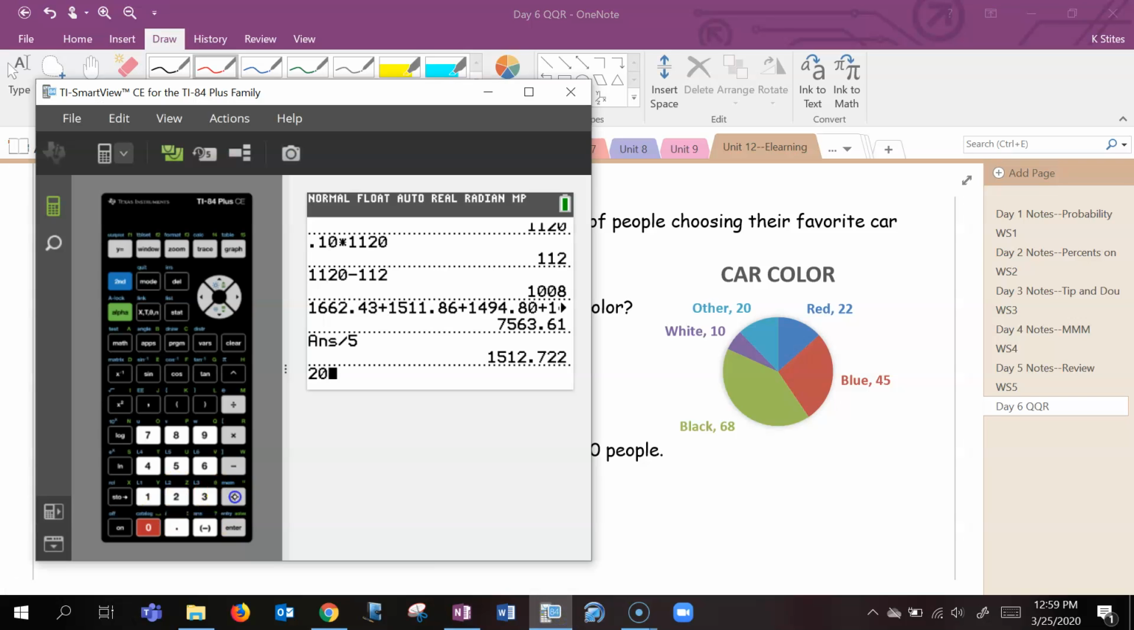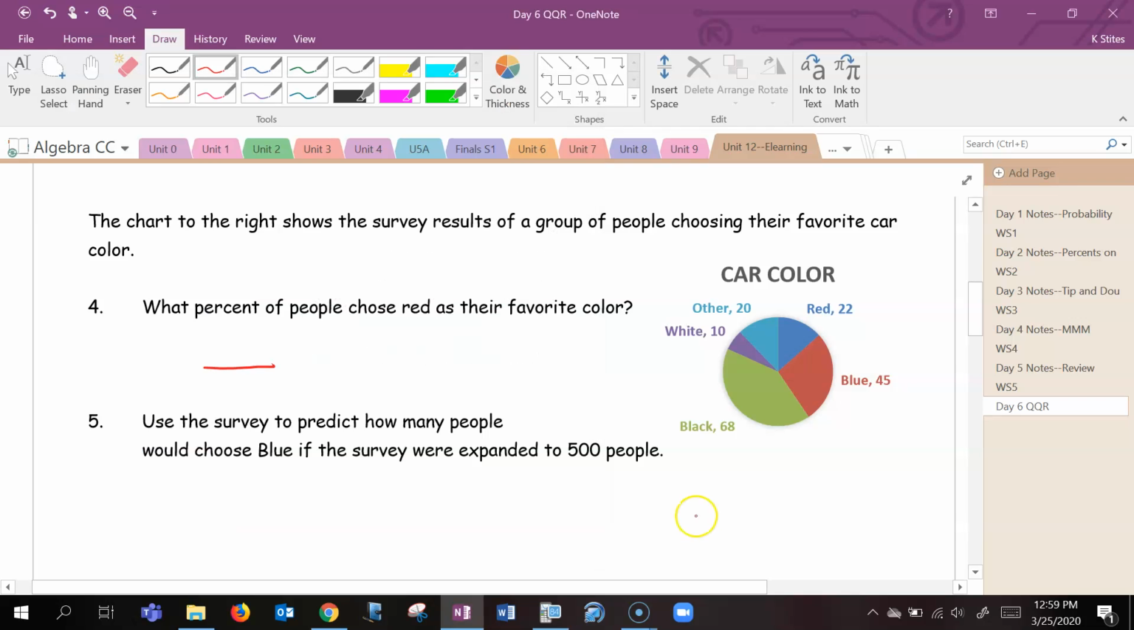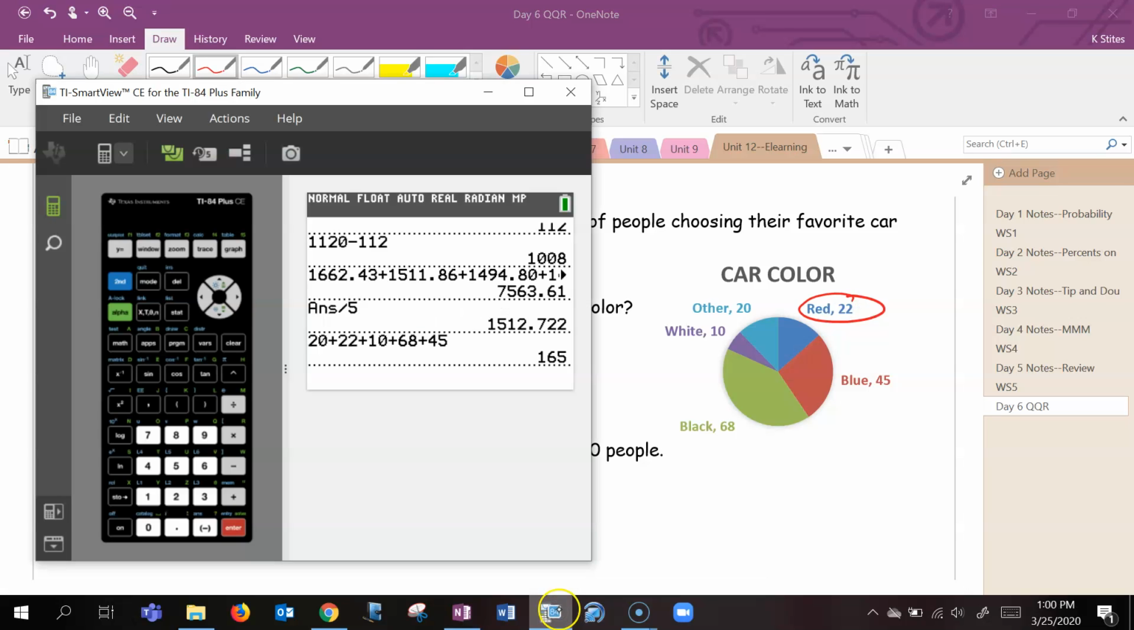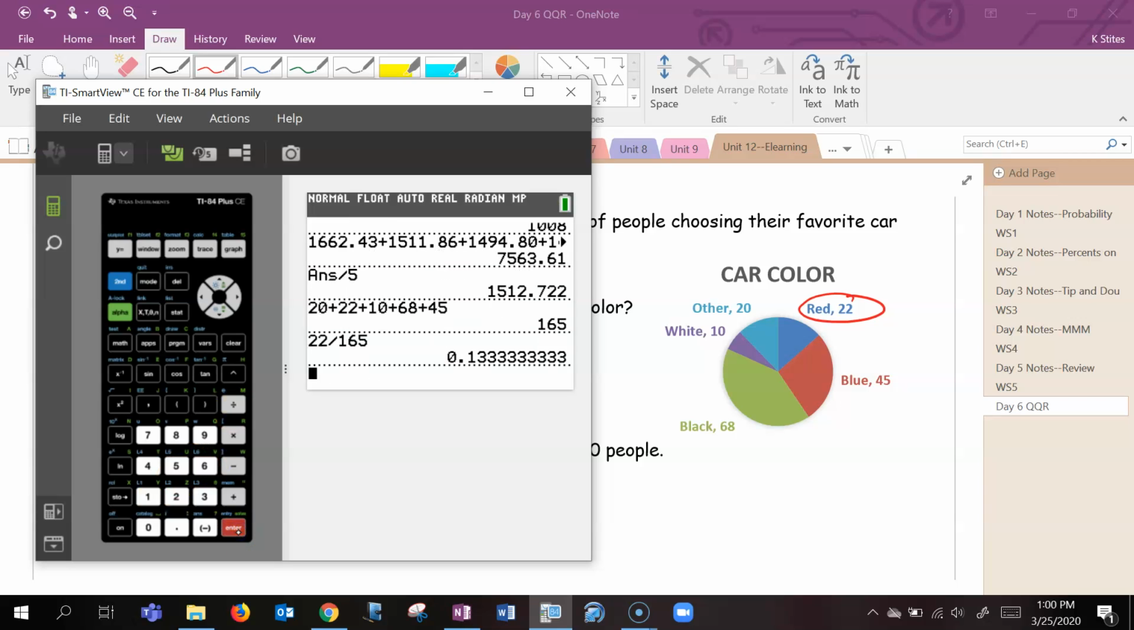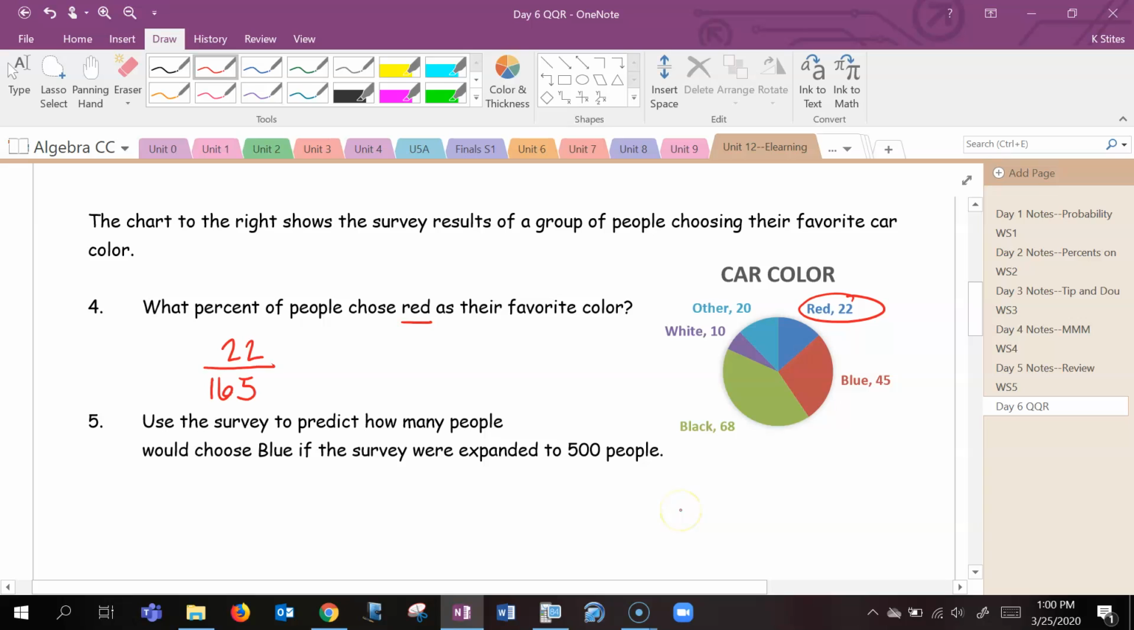So I'm going to add everything up. And I'm getting my total to be 165. And I want red, so that's 22. That will go on top. And now I will just divide them. Okay, and if we multiply by 100, this is about 13.3%, or you could say around 13%.